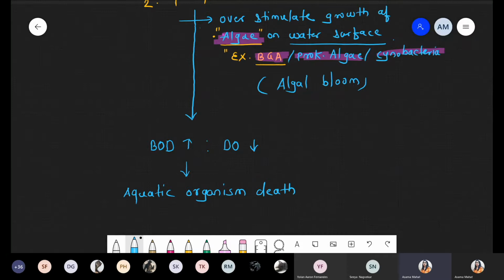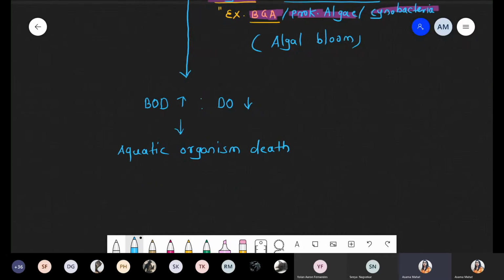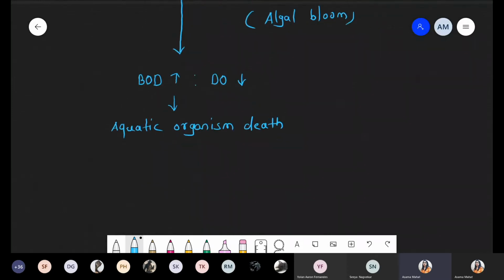And now what happened? Due to death, and death means again there is organic matter, the aquatic body, which is made up of organic matter, and that organic matter is accumulated at the bottom of the water body.